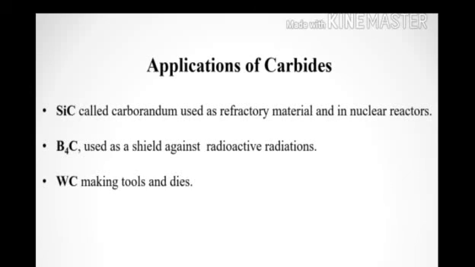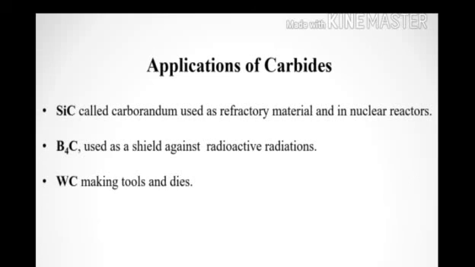Applications of carbides. Carbides have many applications in the industrial field. Silicon carbide is one such example. Silicon carbide is also called carborundum and is used as a refractory material. At a high temperature, its thermal conductivity is higher than that of other refractory materials, and it also has resistance to abrasion and corrosion. So it finds applications in nuclear reactors to provide a good material for making containers.